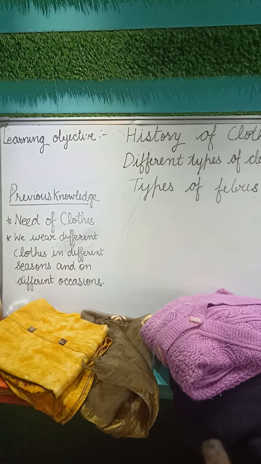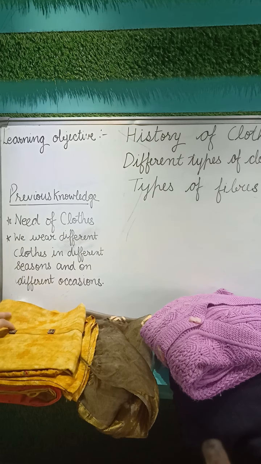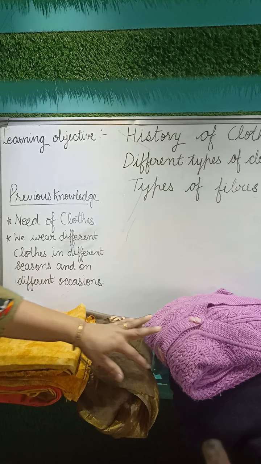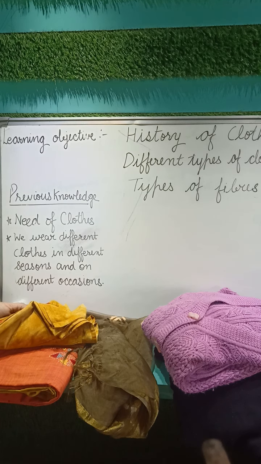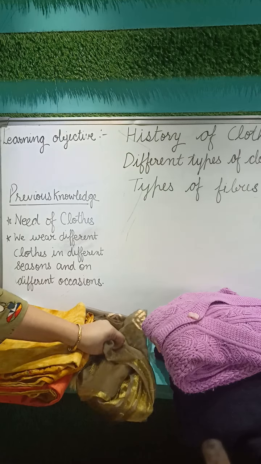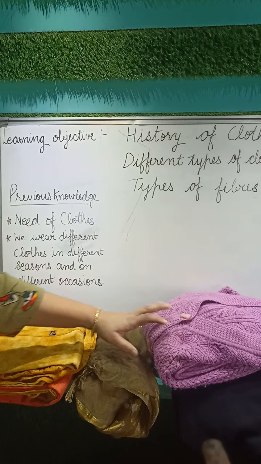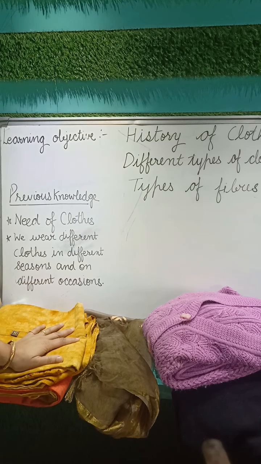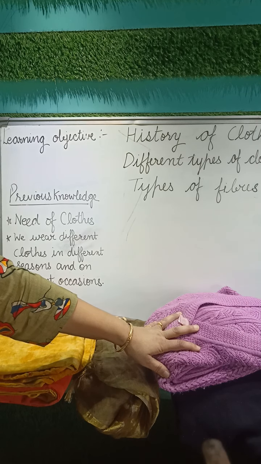Now you can tell me which items are obtained from a plant source and which from an animal source. Yes, cotton clothes we get from cotton plants, and this we obtain from an animal source. So we get different types of clothes from plants as well as from animals.